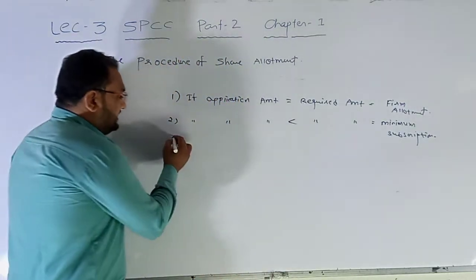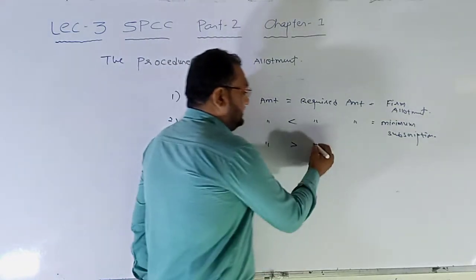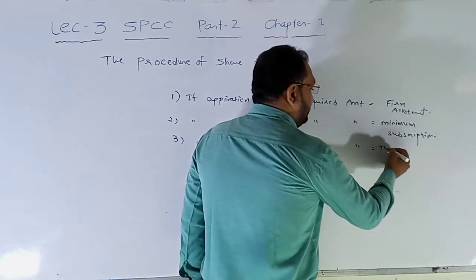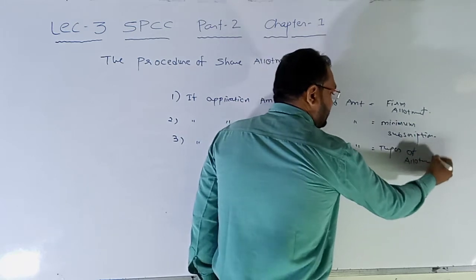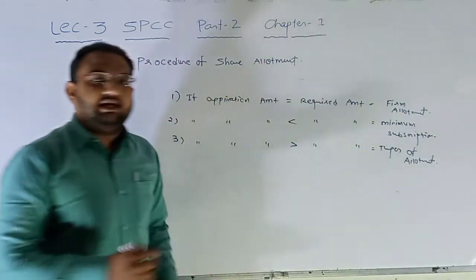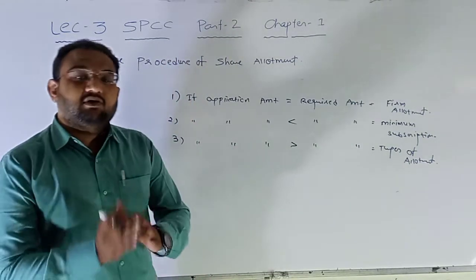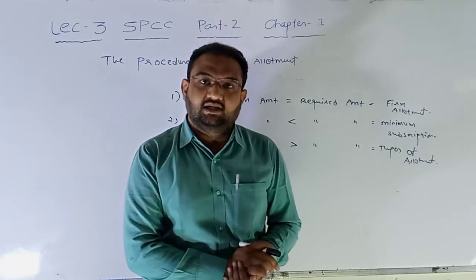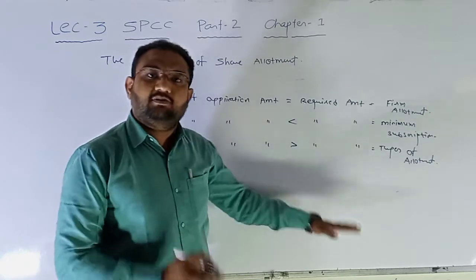And third possibility, if the application amount is greater than the required amount, then there will be different types of allotment, say, for example, pro rata allotment. Pro rata means they will decide the number of applications received and the number of applications expected, and based on that they make a ratio or proportion.